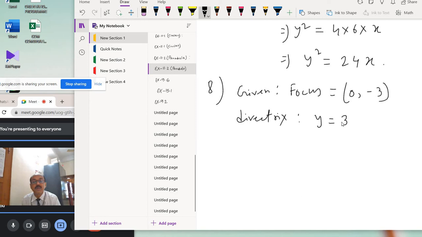Okay, it is given focus (0, minus 3) and equation of directrix y equal to 3. Find the equation of the parabola.